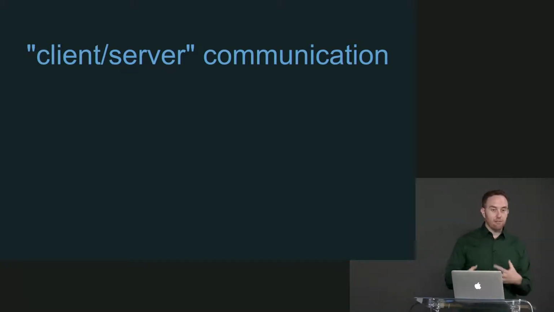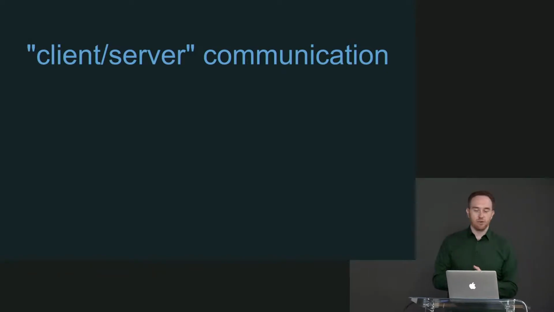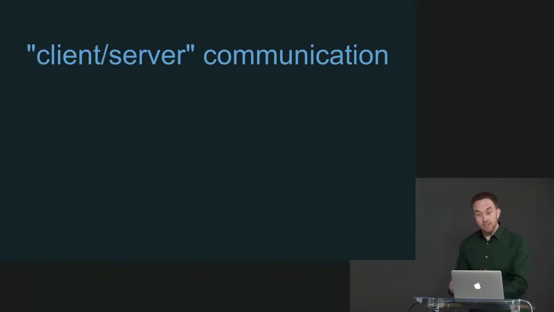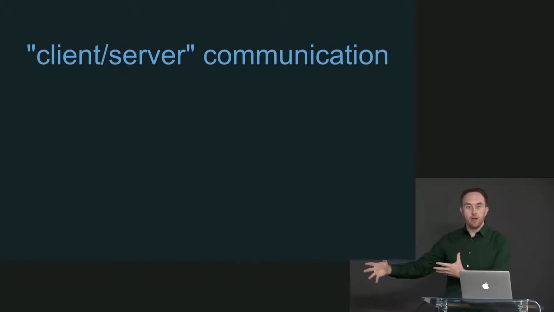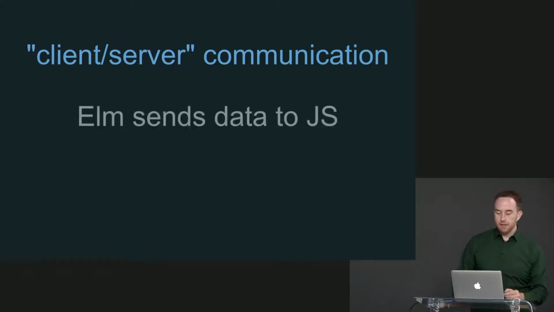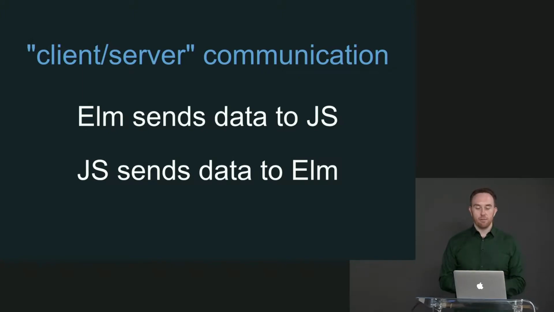And at no point did we ever have to worry about sacrificing any of these guarantees, any function purity, anything like that. Now, we're not literally doing client-server communication to talk to JavaScript, because that would require going out over the network and then coming back to the browser, which would be way too much overhead. But metaphorically, that's what we're doing. The API is designed to have the same characteristics as client-server communication so that we can freely communicate with JavaScript without sacrificing any of the guarantees that we've had throughout the entire workshop. So basically, Elm sends data to JS, and then JS can send data to Elm, and that's how they communicate.